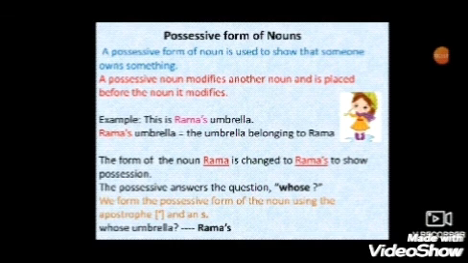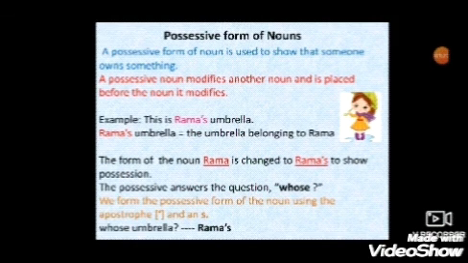This is Rama's umbrella. Rama's umbrella means the umbrella belonging to Rama. The form of the noun Rama is changed to Rama's to show possession.